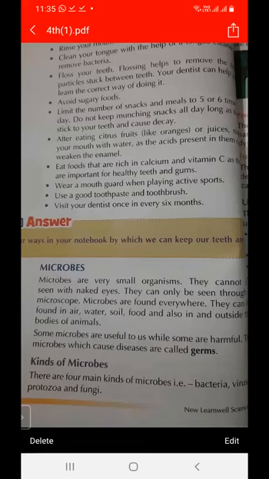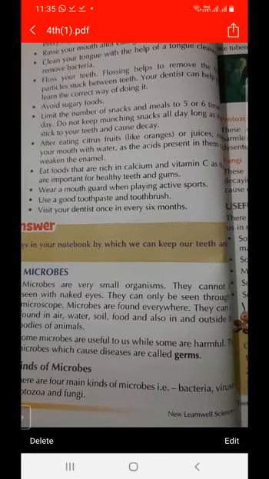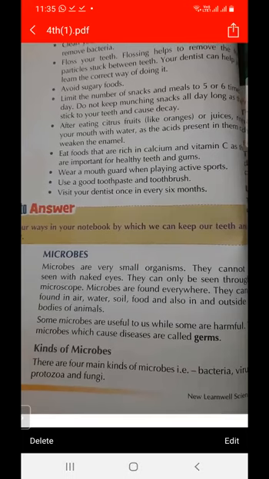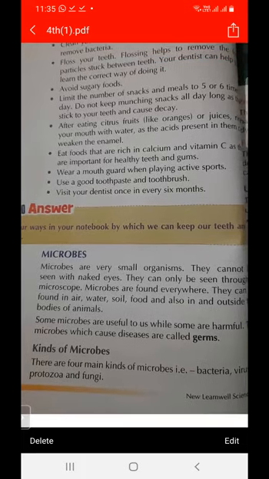So where are microbes found? Microbes are found in the air, in the water, in the food, and also inside and outside the bodies of animals. In air, water, and soil, we can find microbes. And how can we see these microbes? With the help of a microscope.